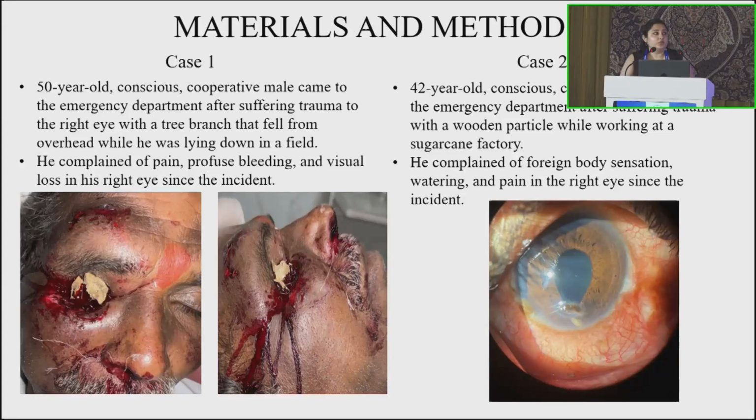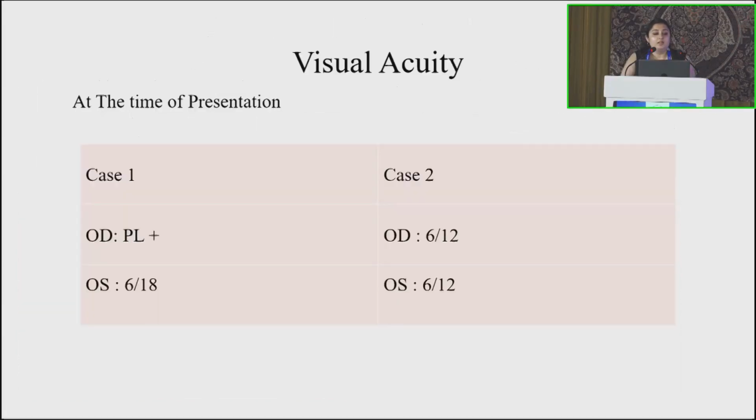As you can see in the two images on the screen, the first image shows the tree branch in his eye, and the second is a small particle inside the AC. The visual acuity at the time of presentation in case 1 was only perception of light, and the second case had good visual acuity of 6/12.